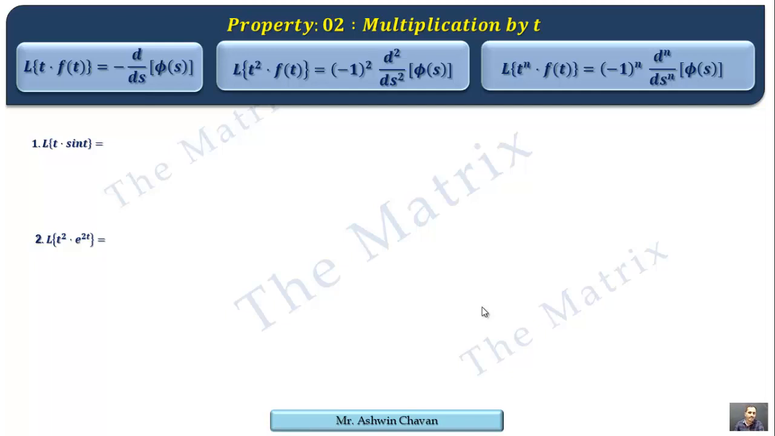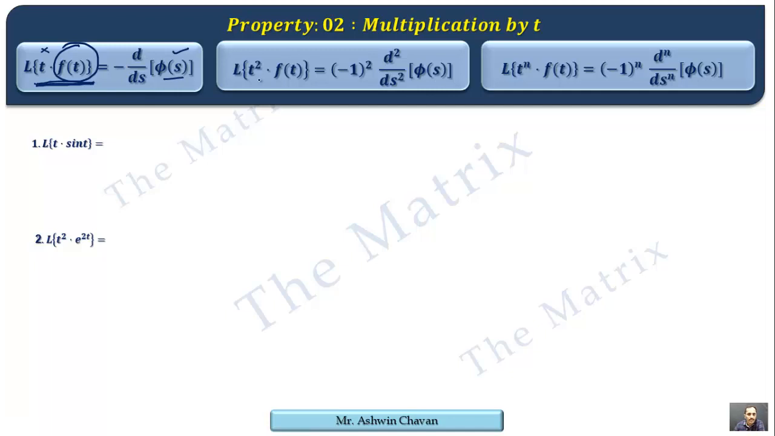We have another property known as the multiplication by t property. Now you can see here there are many versions of this property. First, when the function is attached with t, this product is allowed under the property. When the function is multiplied by t, what is the effect of that t? There is a minus sign and one derivative of phi of s. Again, what is phi of s here? It is Laplace of f of t. So by leaving t for a moment, the function's Laplace can be written as phi of s, and then its one derivative and one minus sign.